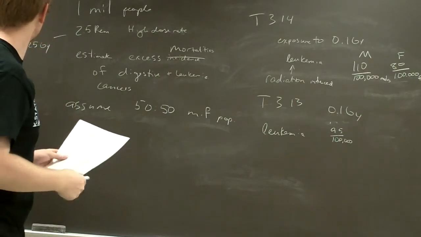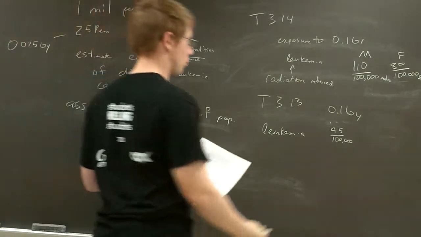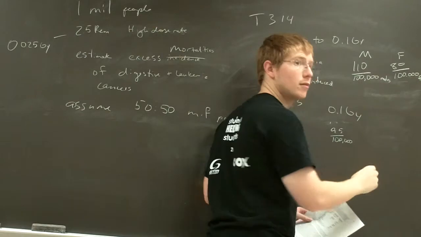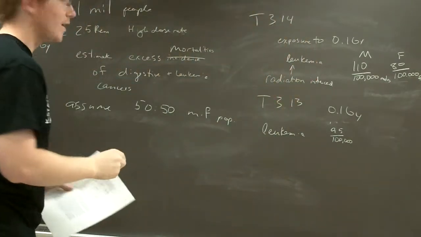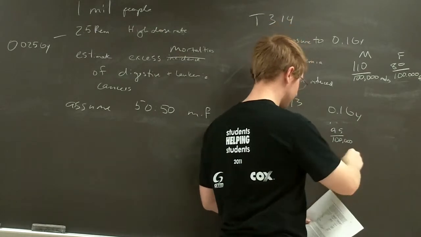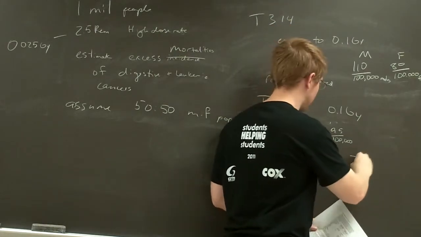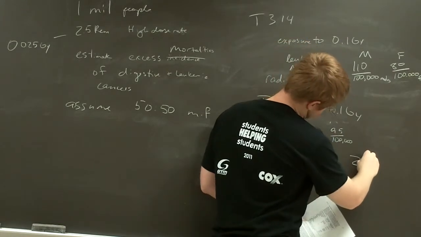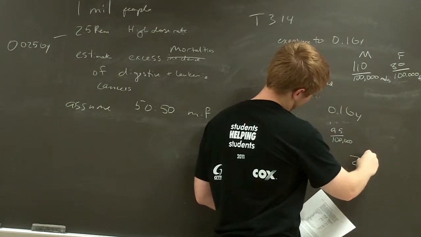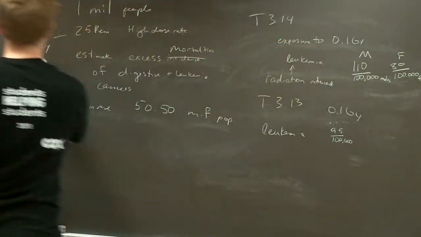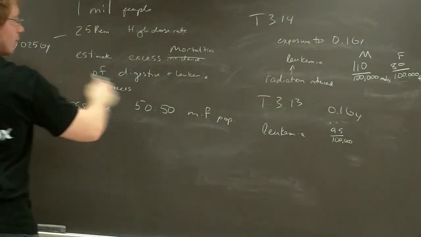That's not very much at all. So a quarter of this. 2.5 rad is quite a bit. 0.02, 0.025 gray? Yeah, I mean, it's more than you want, especially at one go. So what is this, 20? Not doing math in my head today. So this value here is a quarter of this value.